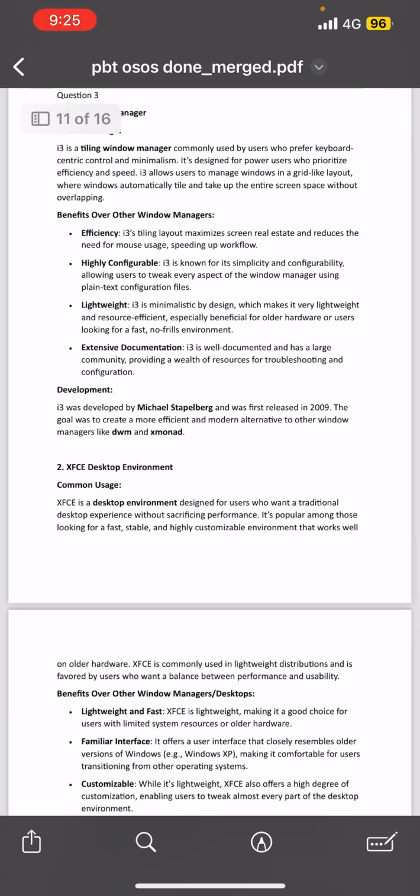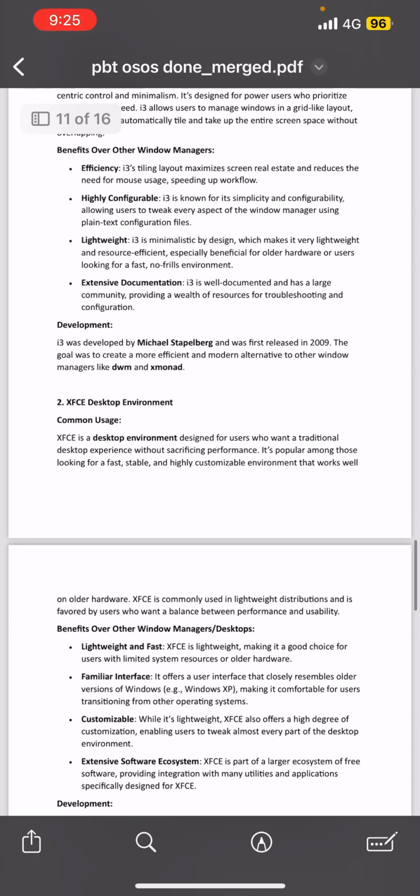The fourth one is extensive documentation. Why? Because i3 is well documented and has a large community, providing a wealth of resources for troubleshooting and configuration. So, development for i3: i3 was developed by Michael Stapelberg and was first released in 2009. The goal was to create a more efficient and modern alternative to other window managers like dwm and xmonad.